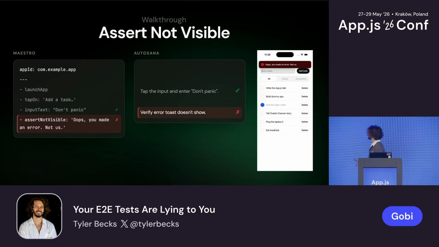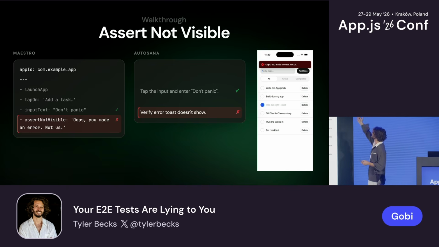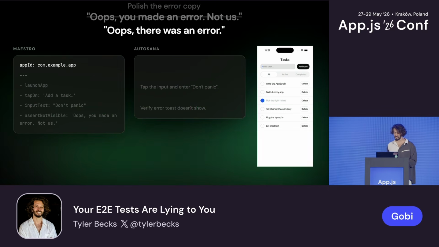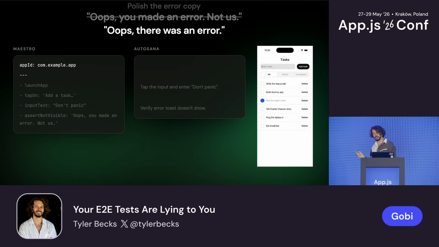However, design, once again, comes back to us and says that they don't like this message. Engineers being engineers, they said, oops, you made an error, not us. So what happens? We change the copy. Now the error toast says, oops, there was an error. But we forget to update the tests.